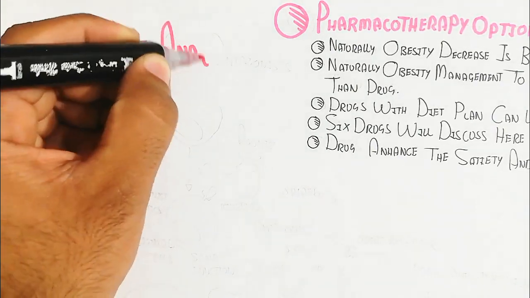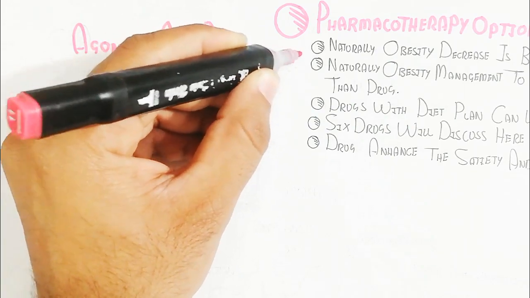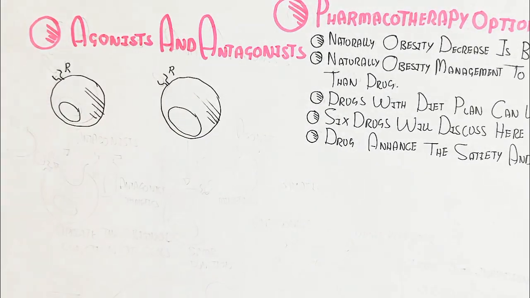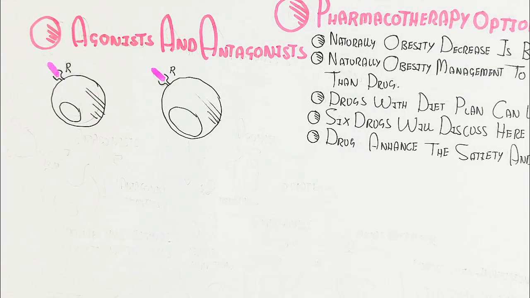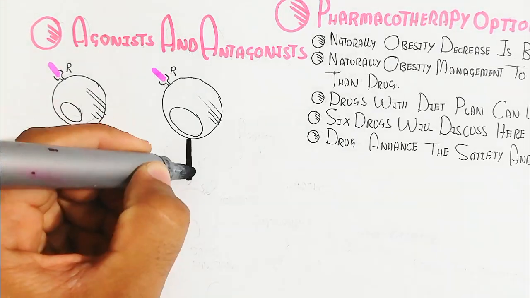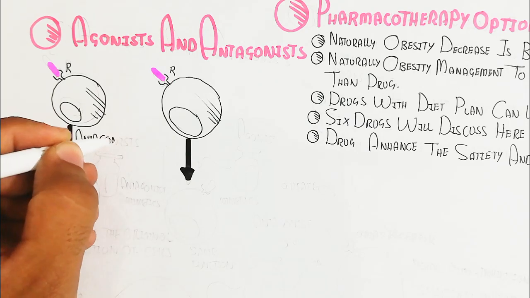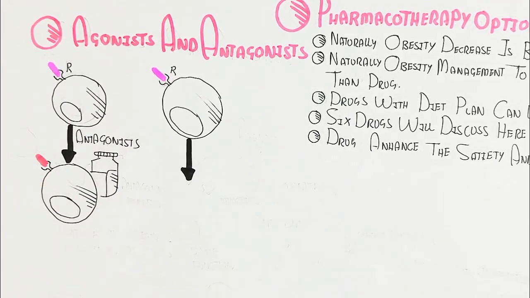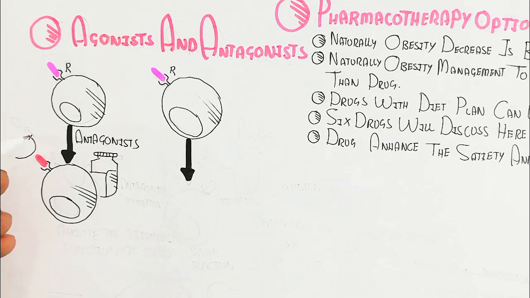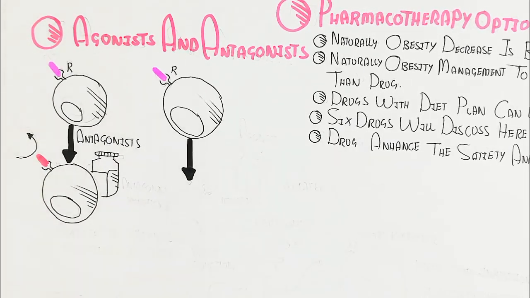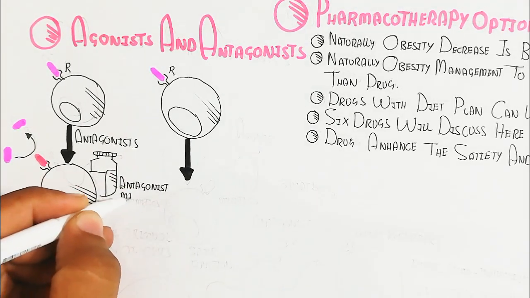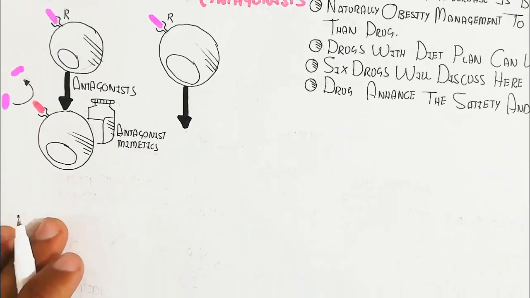We will discuss agonists and antagonists first, and then we will understand the drugs. An agonist is like a ligand that binds with a specific receptor, while an antagonist is against the ligand. For example, an antagonist will oppose the original function of cells, while an agonist is a mimetic.